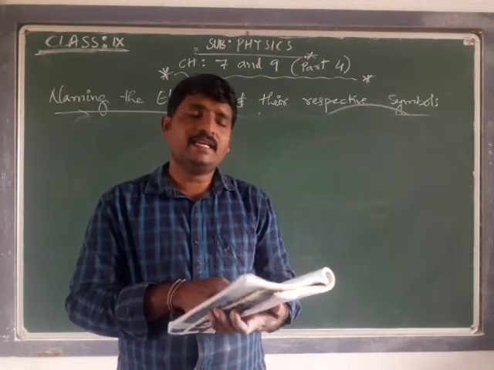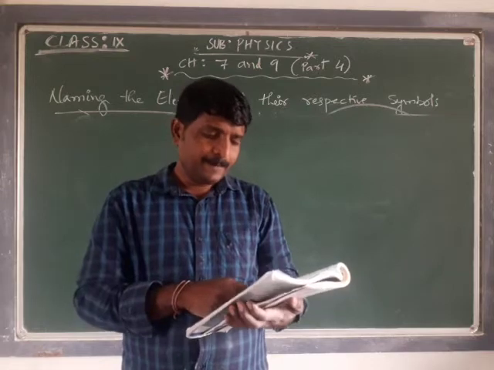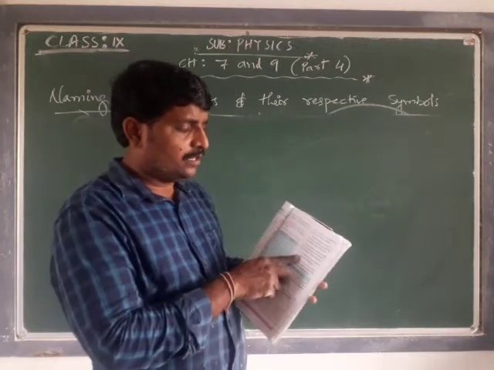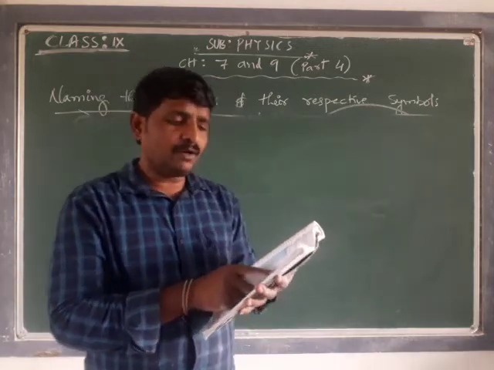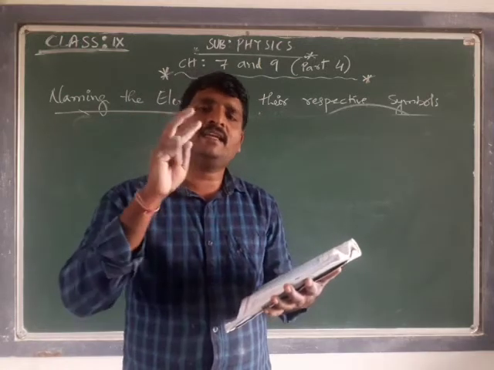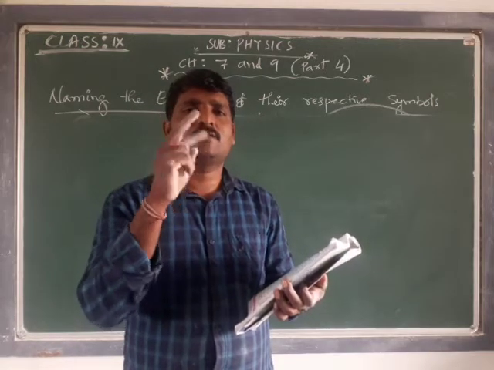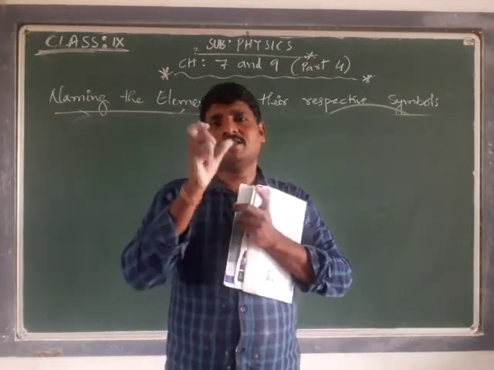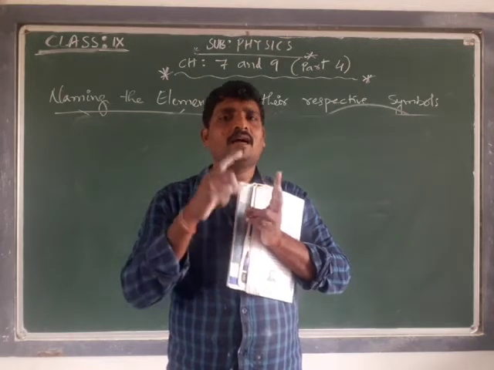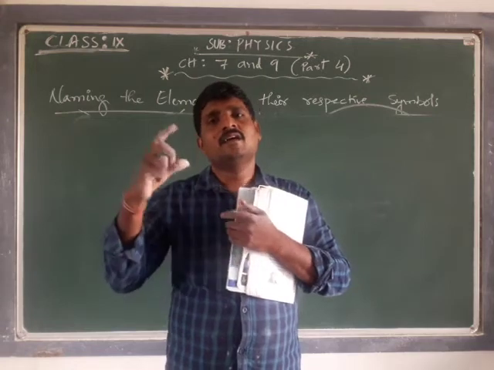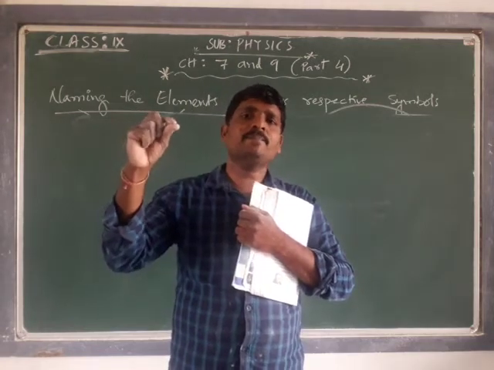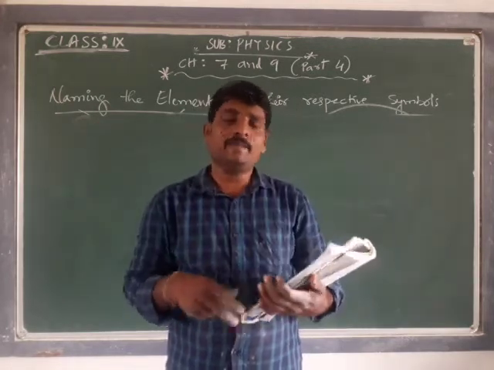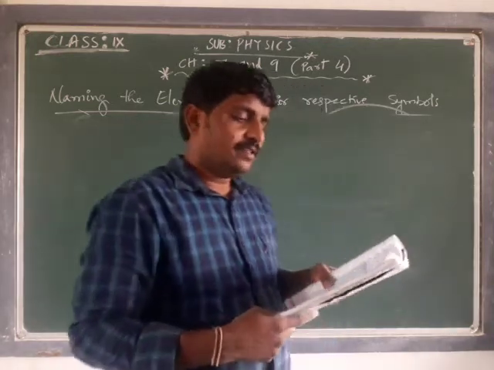How do we decide their symbols? There is a rule, here on page number 108. First, the symbol can have either one or two letters in English. If it has one letter, it is the initial letter of the name of the element. If it has two letters, maximum two, the second letter might be any letter from that name which gives the reference of that respective element name.